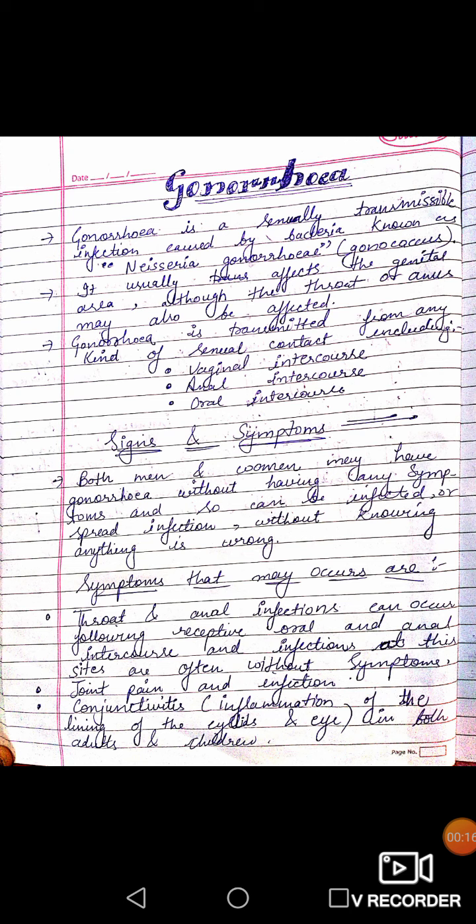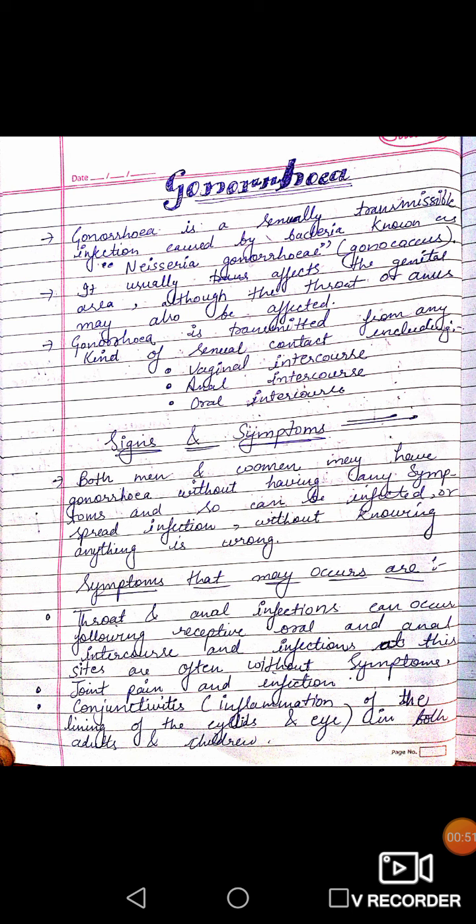So let's begin. Gonorrhea is basically a sexually transmissible infection that is caused by the bacteria known as Neisseria gonorrhoeae, and it is a member of the Gonococcus family. As I told in the earlier video, syphilis is caused by the bacterium Treponema pallidum, also a sexually transmitted disease, and gonorrhea is also a sexually transmitted disease caused by the bacteria Neisseria gonorrhoeae, under the family of Gonococcus.